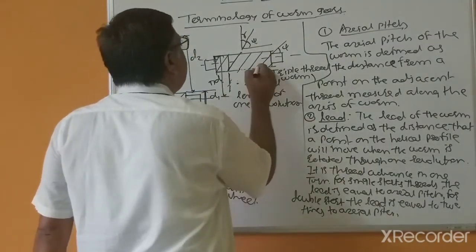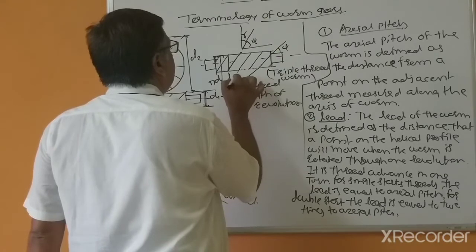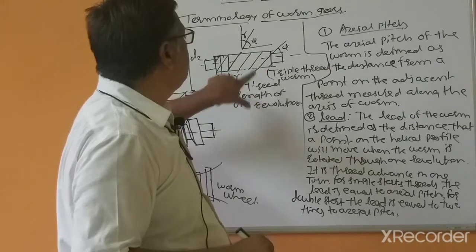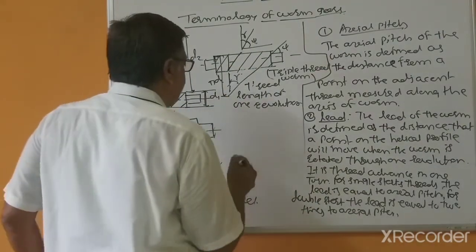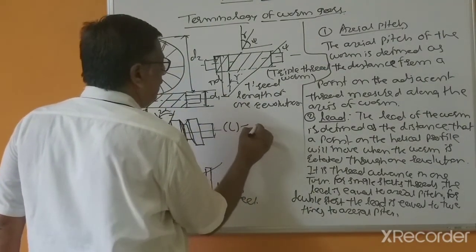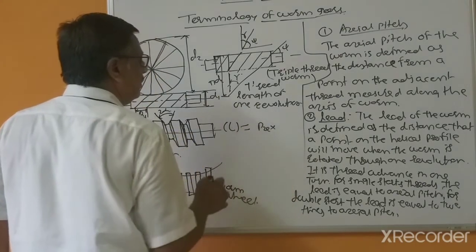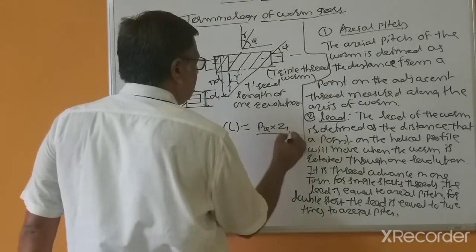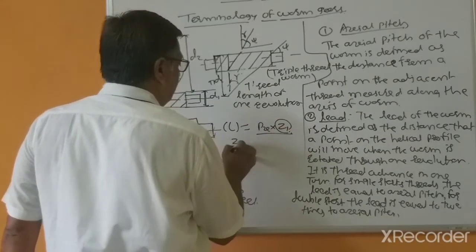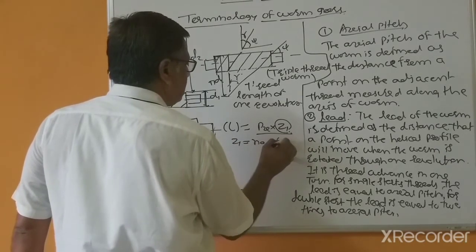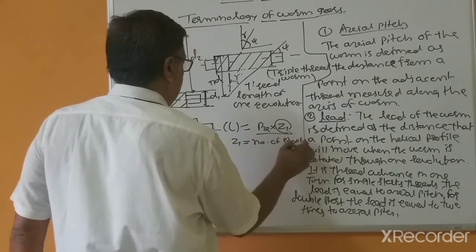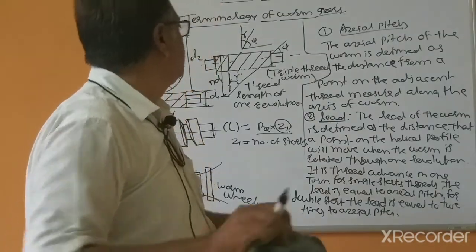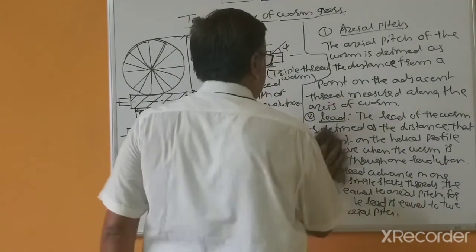So in one revolution the number of teeth advanced is 3 times, that's why lead equals Px into Z1, where Z1 is the number of starts.